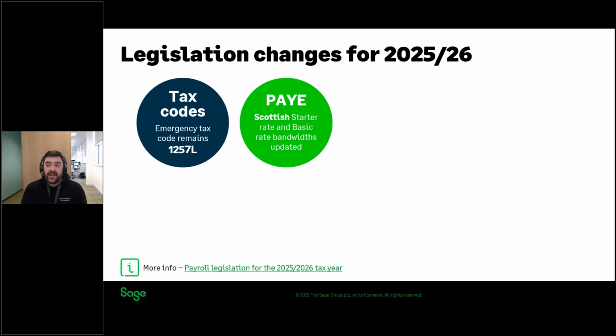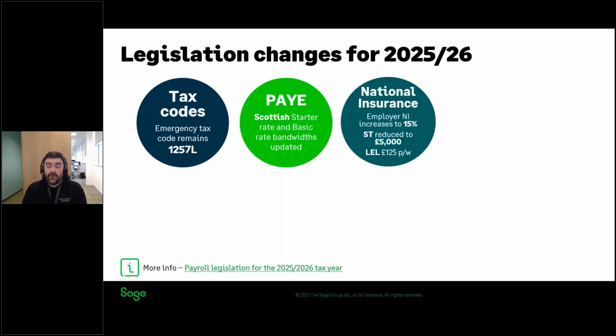For the other PAYE legislation, there are no changes to rates and bands in England, Wales and Northern Ireland, but there are some minor changes to the starter rate and basic rate bandwidths in Scotland. So all of those legislation changes are built in to version 31, so nothing you need to do. For awareness, there are some changes to those bands.